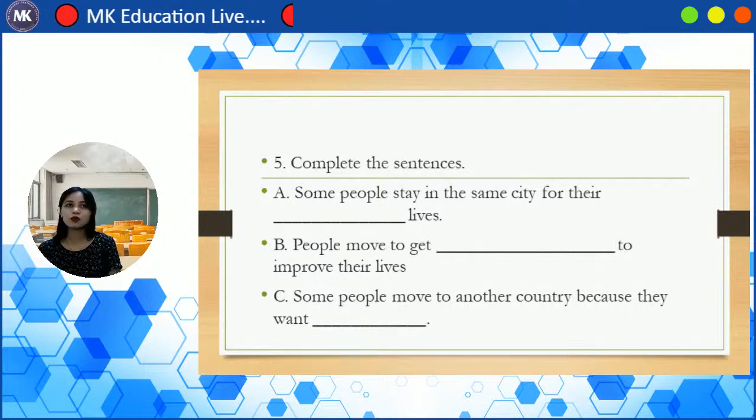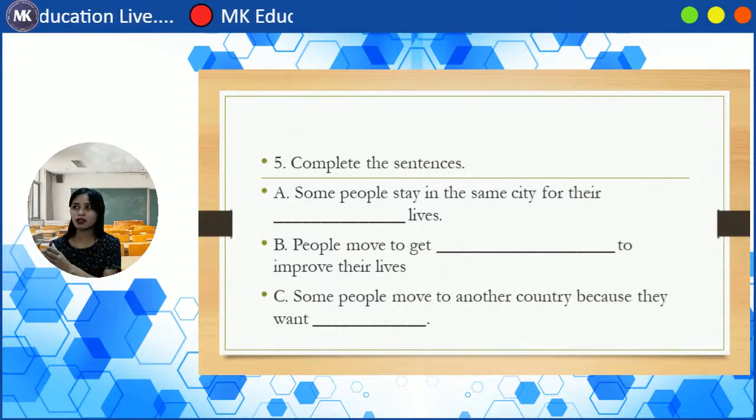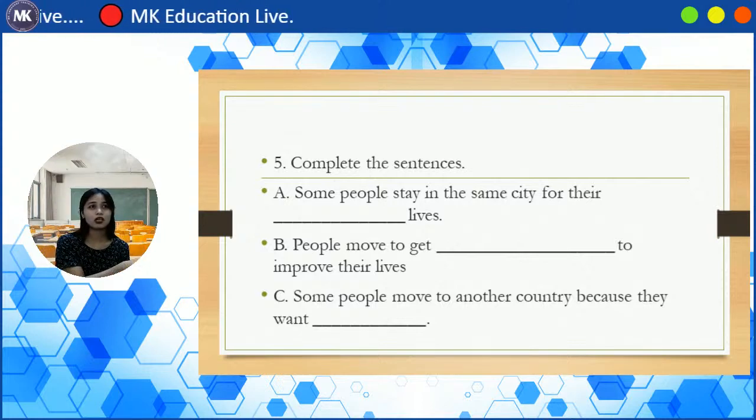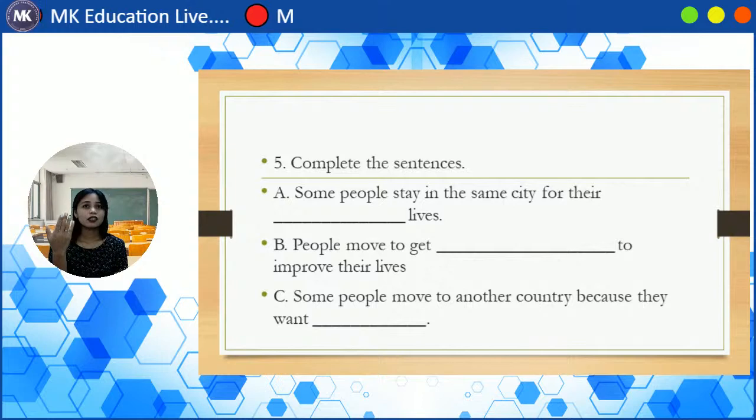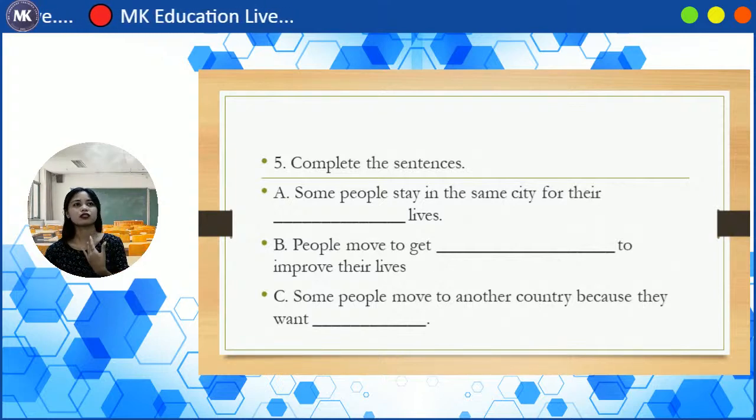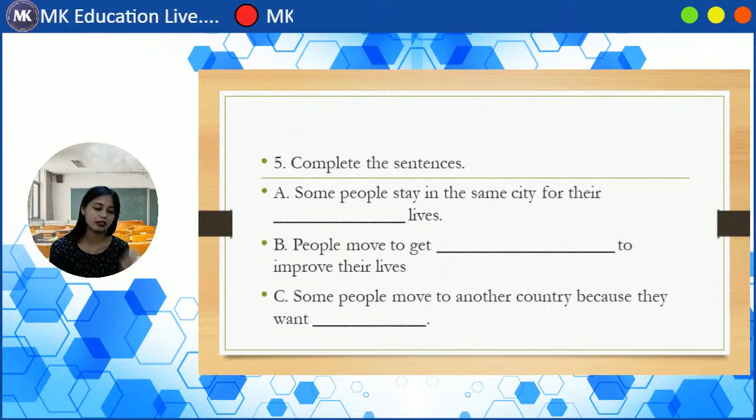And lastly, some people move to another country because they want, why? Because maybe if they stay in their country, they cannot do this thing. You're not allowed to do this. But if you go to another country, maybe they can do whatever they want. No one will say, oh, you can't do that.